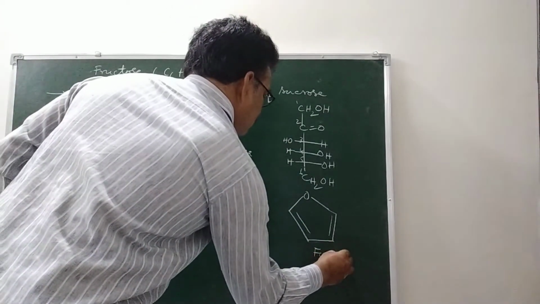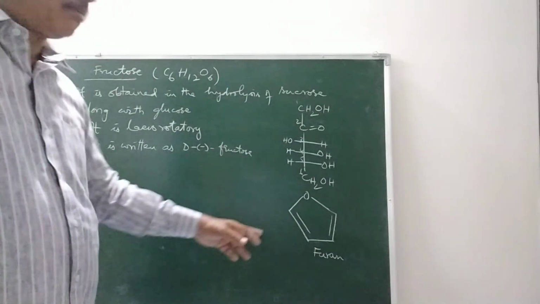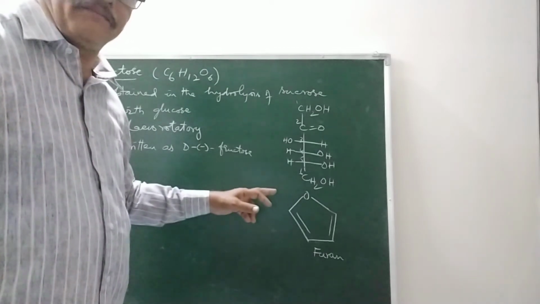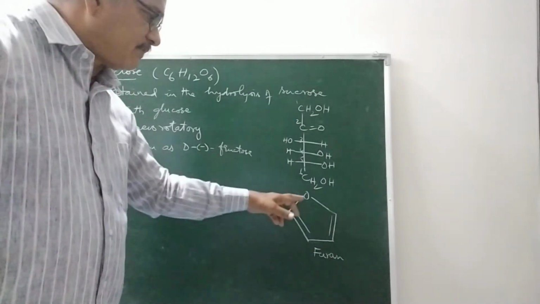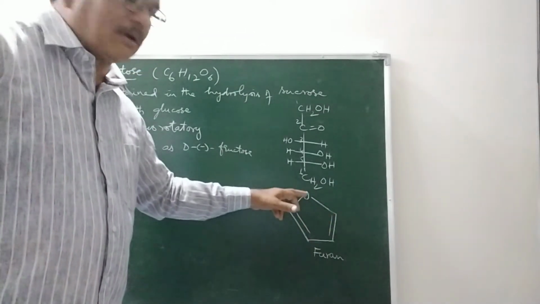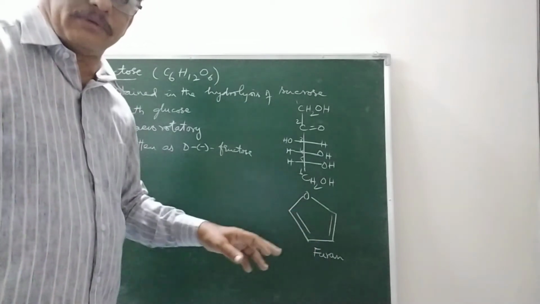Glucose has pyranose structure. Pyranose is a 6-membered ring. Furan is a 5-membered ring: 1, 2, 3, 4, 5. Of course, among these 5 atoms, one is oxygen and the other 4 are carbons.